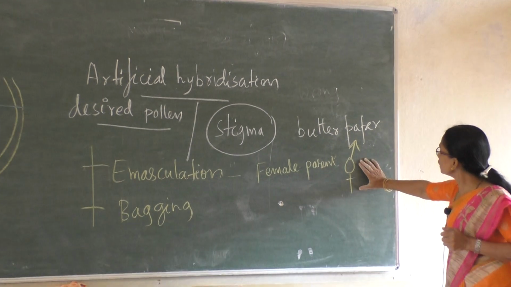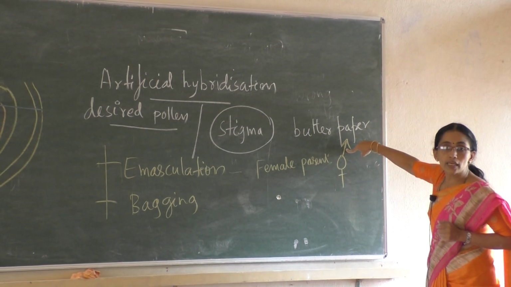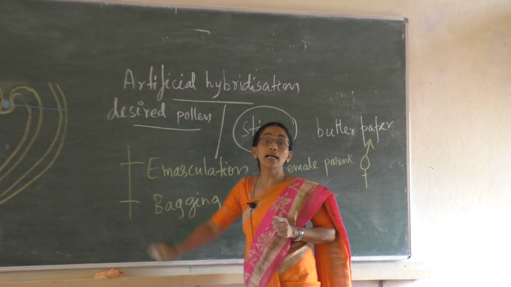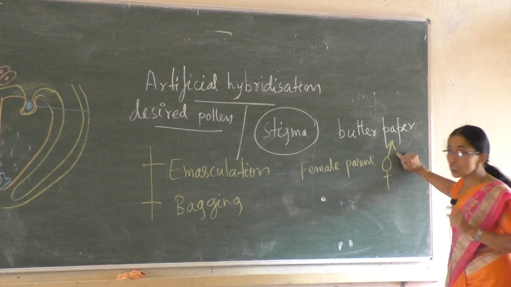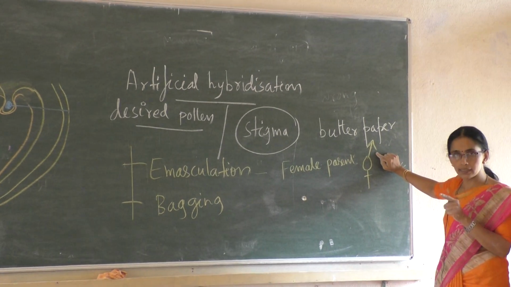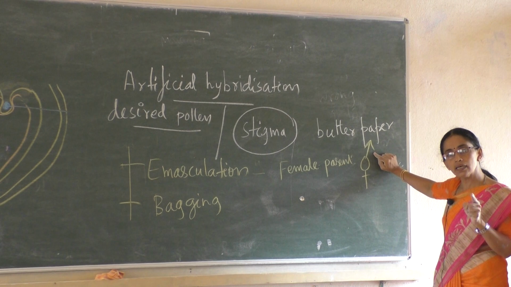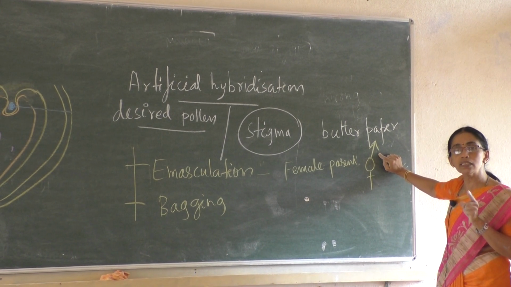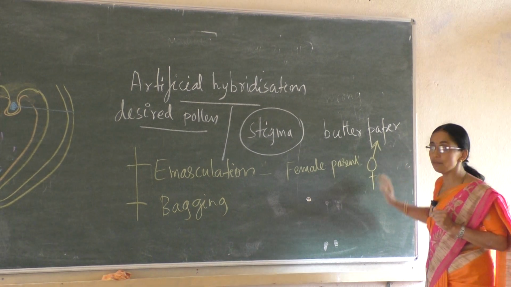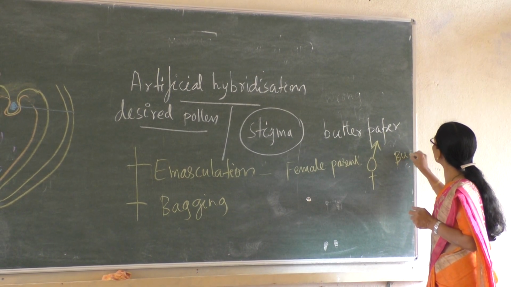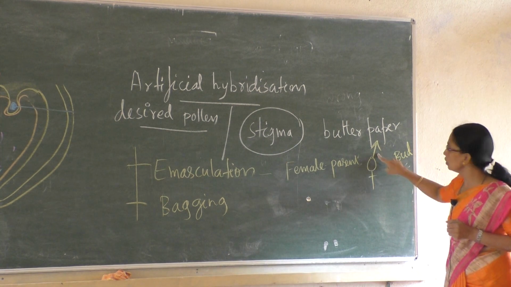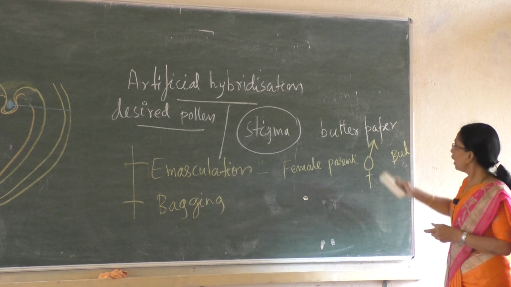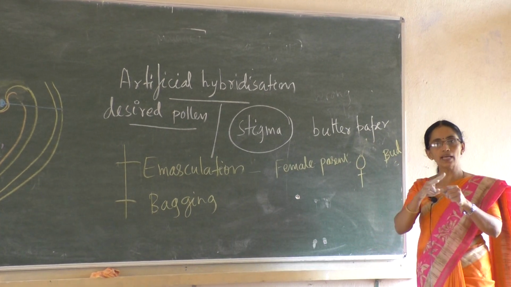And in this case, he does not want to take the pollen from this. He wants to take pollen which is with the desired character. That's why, just before the anther dehisces, when the anthers are immature, when the flower is in bud condition, these anthers are removed. So imagine this flower in bud condition. That is, filaments of the anthers are cut.